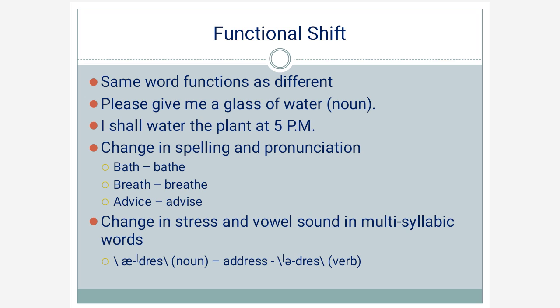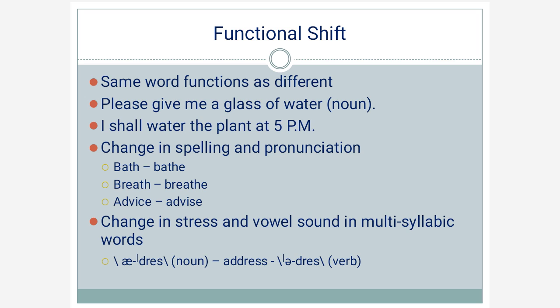Again, change in stress and vowel sound in multisyllabic words. You must be knowing that a syllable is a word or a part of a word which can be pronounced in one puff of breath. In the word address, we can say it can be used as a noun as well as a verb. But if we use the word address as a noun, then we have to pronounce the second syllable with stress or with emphasis, like address.